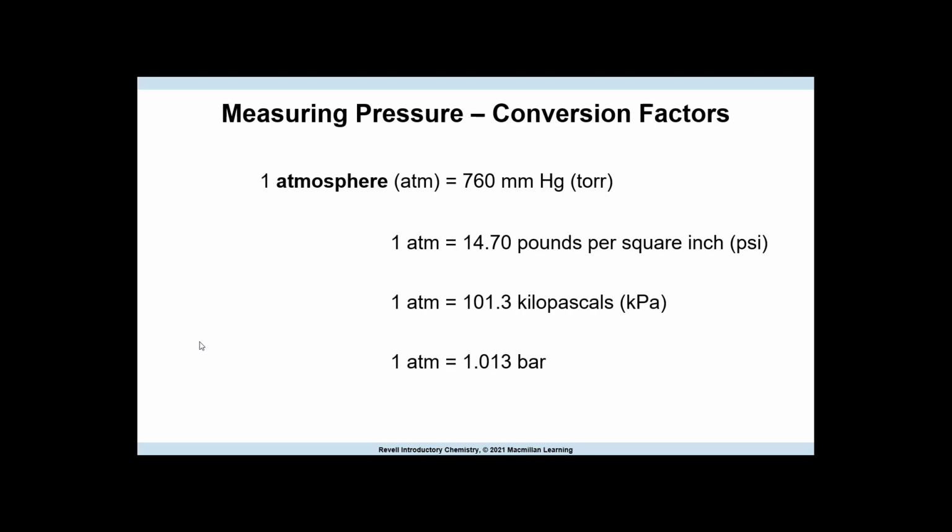In the United States, pressure is often described in terms of pounds per square inch, which is PSI. A basketball has a gauge pressure of about 8 PSI, while the tires on your car likely have a gauge pressure of 30 to 40. Other common units of pressure include kilopascal and the bar. For the sections ahead, you should be able to convert between these units of pressure.